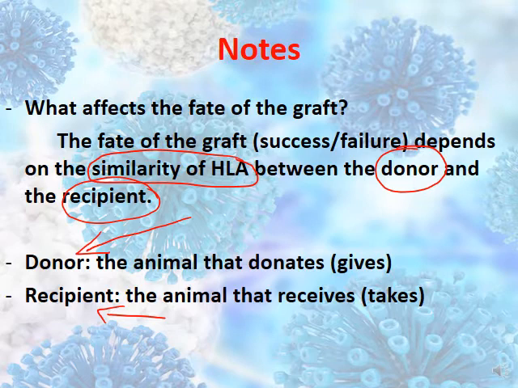So you can say the one that donates is called the donor. Donate means gives. And the one that receives, the one that takes, is called the recipient. So here, recipient and donor. So the fate of the graft, I repeat, depends on the similarity of HLA between the donor and the recipient.